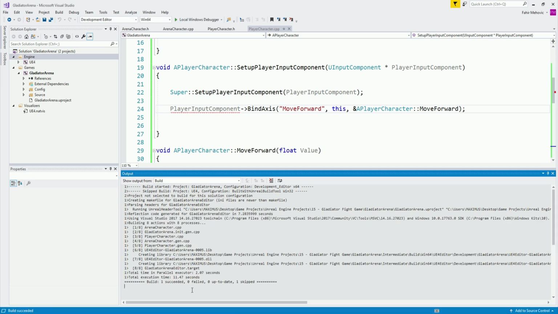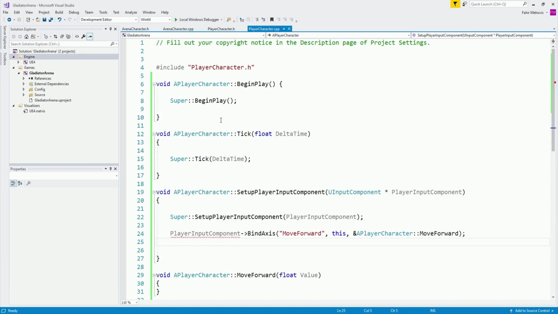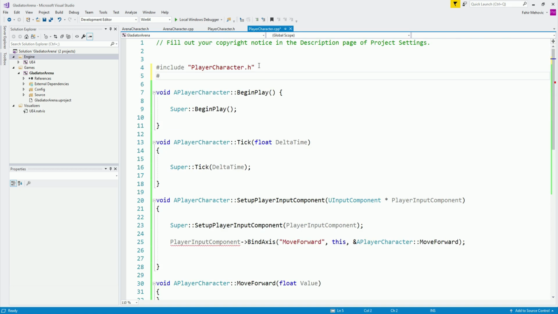It's not going to throw an error. As you can see, build has succeeded, but it's not going to give us autocomplete for this. So if you want autocomplete, you need to go here and you need to type include like this.